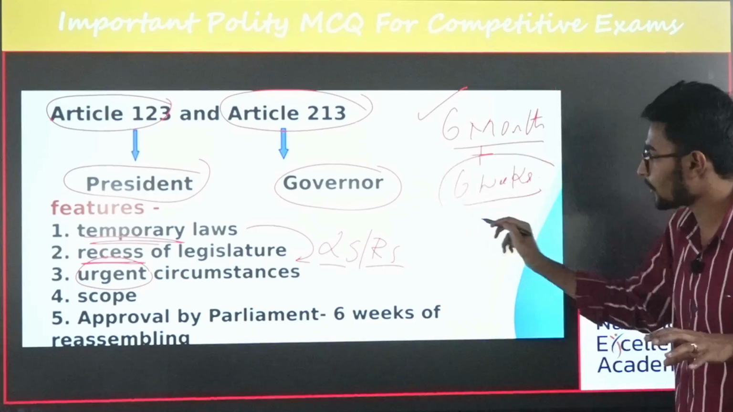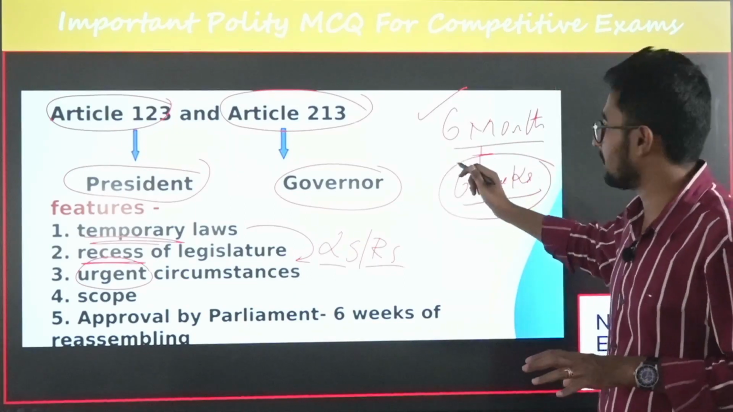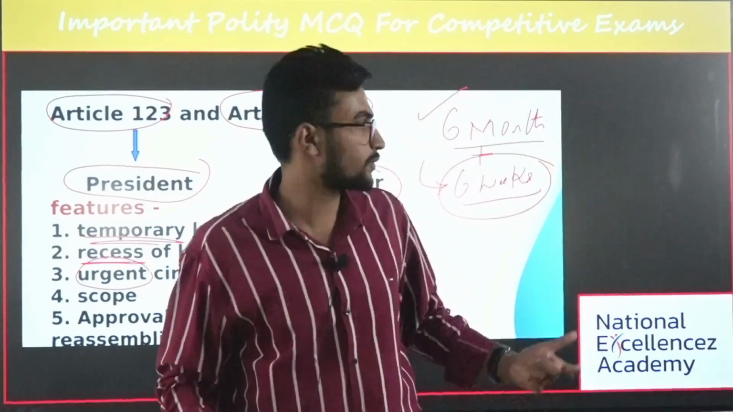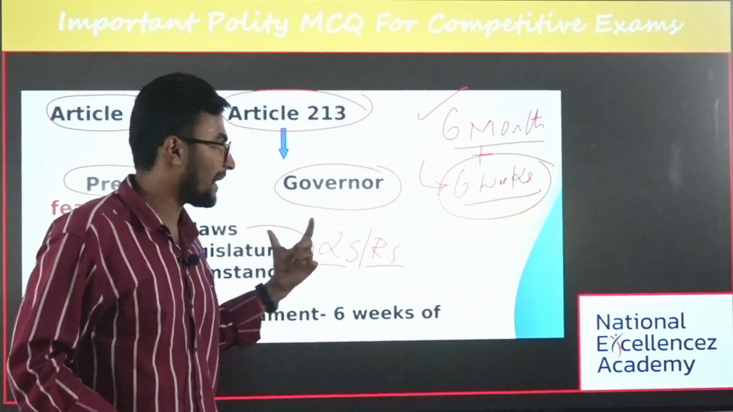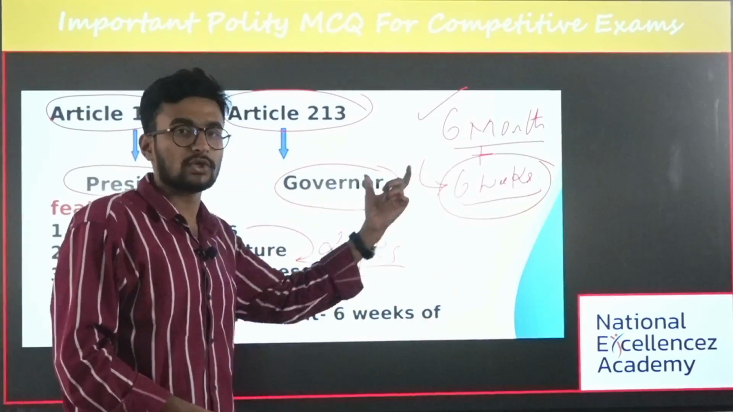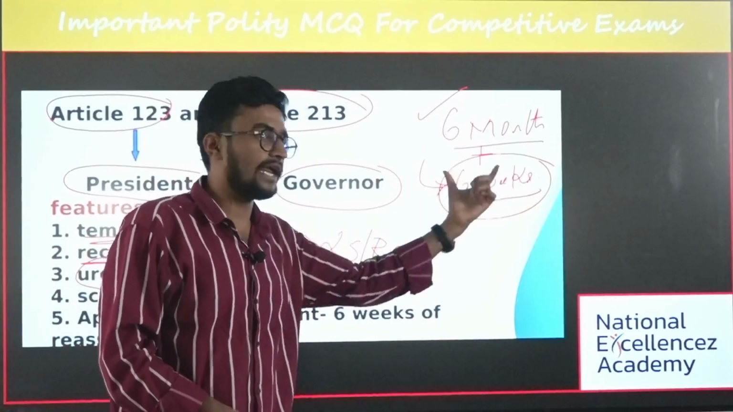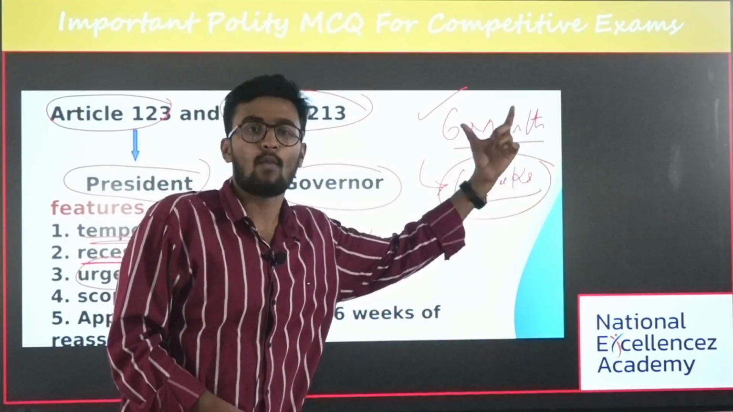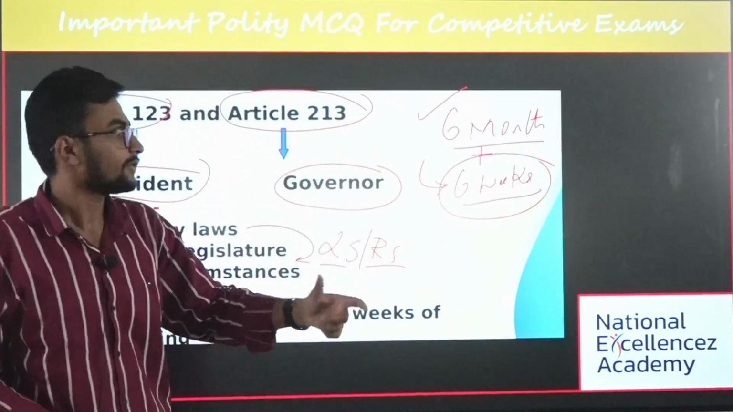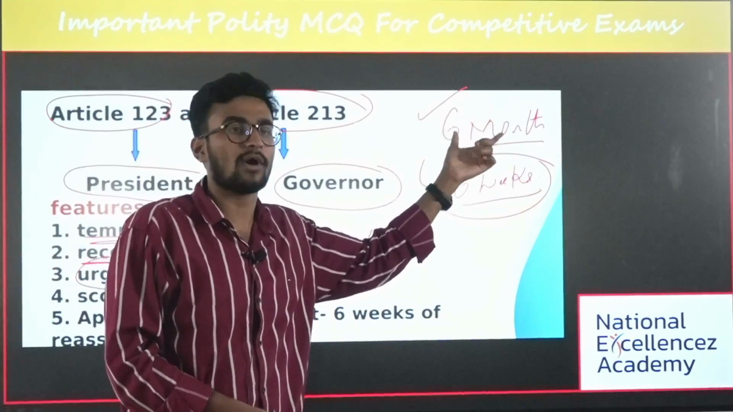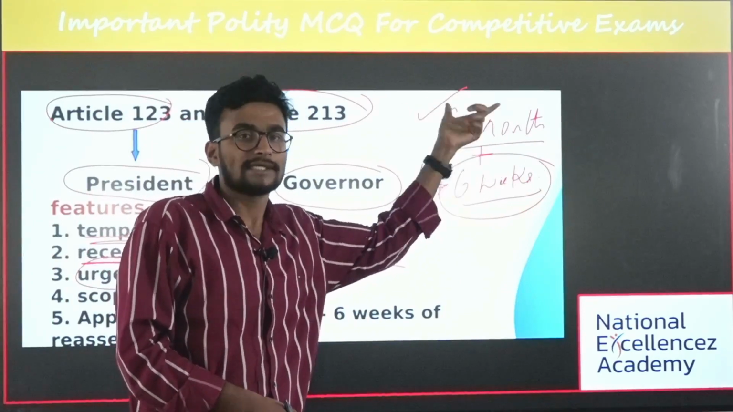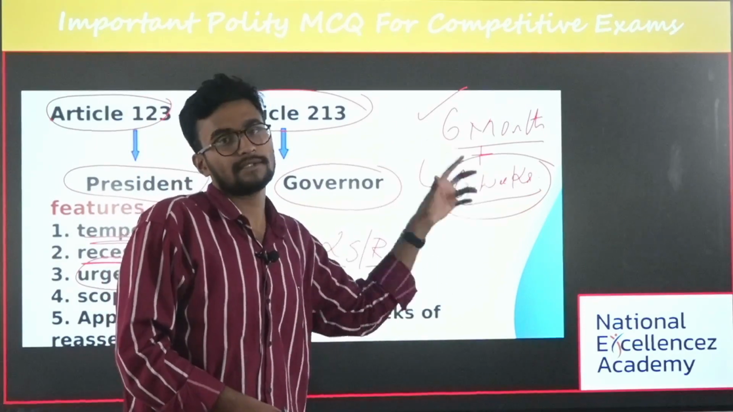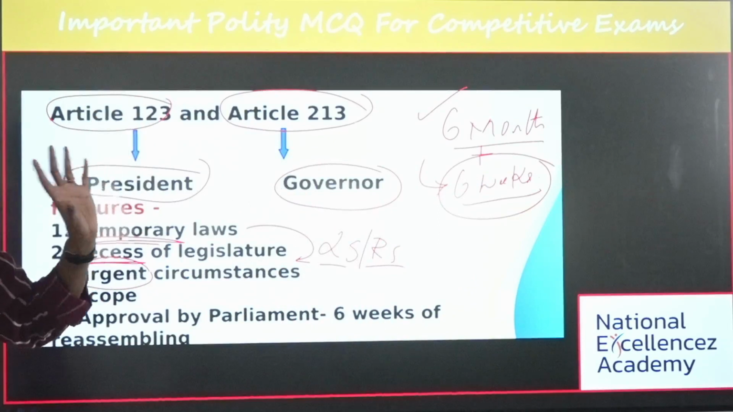And the second most important thing is, after the house has been reassembled, they will give 6 weeks. Within those 6 weeks, the parliament should take up that ordinance and frame an act, or else that ordinance becomes null and void. You know what I'm saying? So the maximum lifespan of an ordinance is 6 months and 6 weeks. If you count after reassembly, it is 6 weeks. Is it clear? Done?